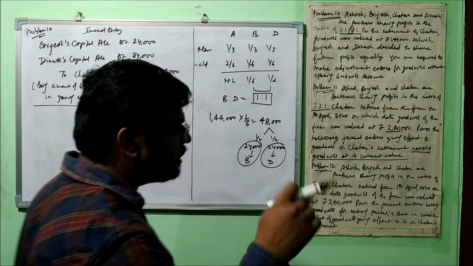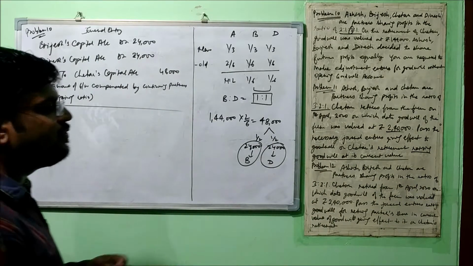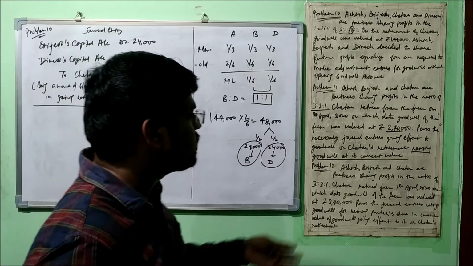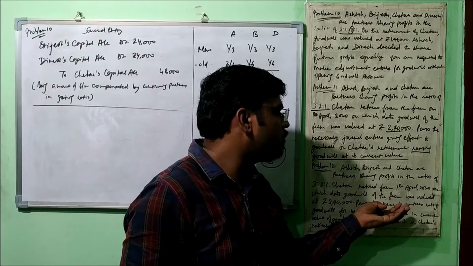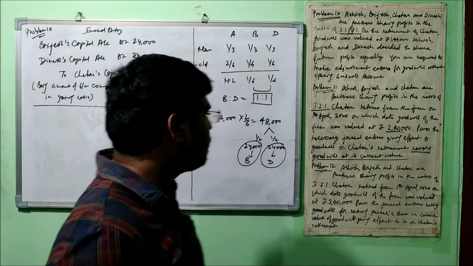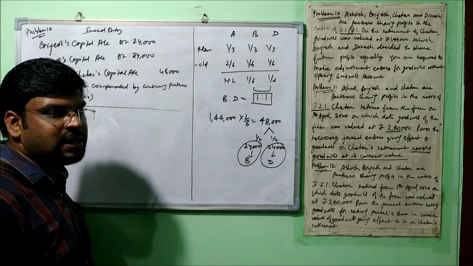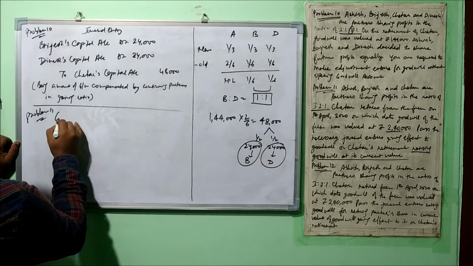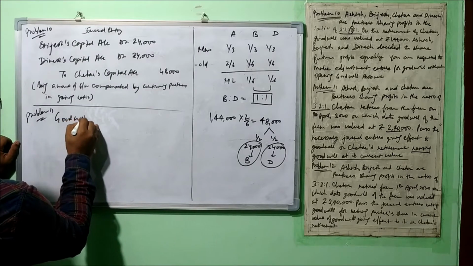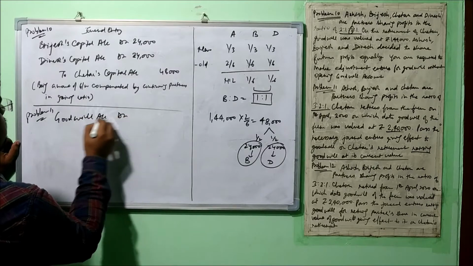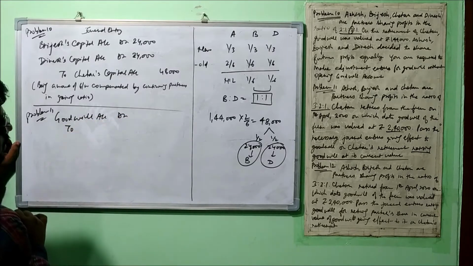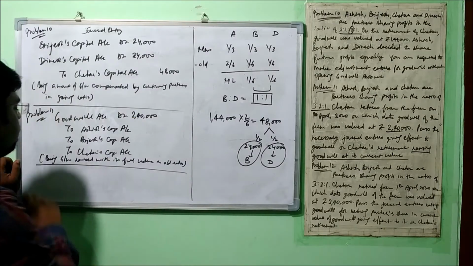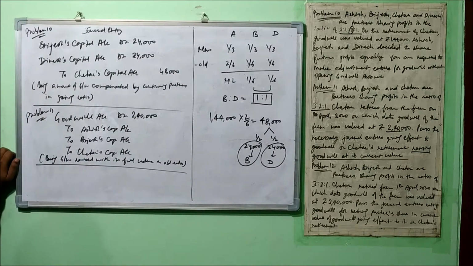Okay, so this is the second case I discussed with you. Very first we'll have to raise the Goodwill account and then we'll have to write it off. Whether the question says to write it off or not, we'll have to do it, because AS 26 is applied in that case. Fine. So let's make it fast. Very first we will raise the Goodwill account. The entry will be Goodwill account debit to all the partners. What is the amount of Goodwill? 2,40,000. Alright, being Goodwill raised with its full value in old ratio.